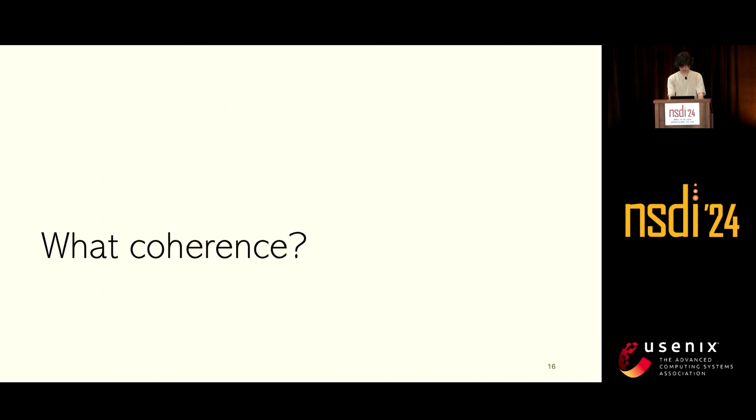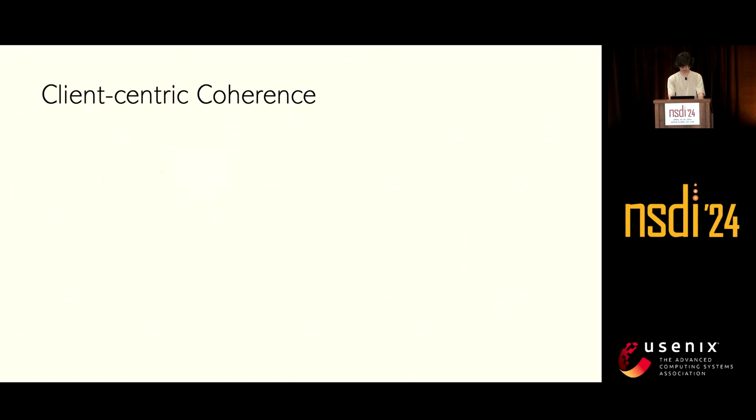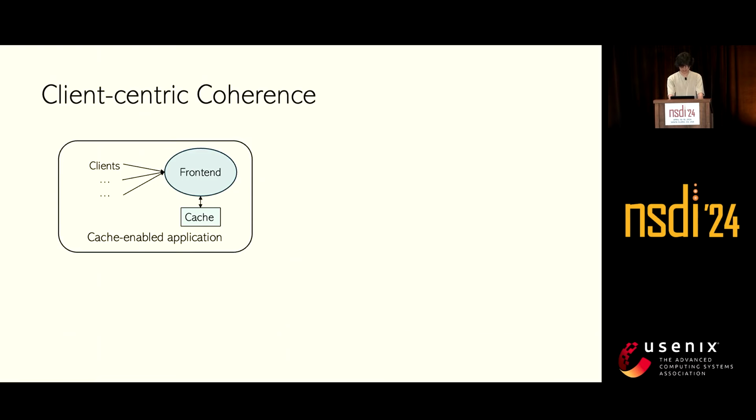So MuCache aims to make microservices cache coherent. But what kind of coherence do we need here? There are multiple ways to define coherence in this setting, but we are only interested in the perspective of the ones who matter the most, the clients that interact with a microservice. You can think of a client as a user using their browser to load a web page. So we want to observe all executions of the cache-enabled application at the client boundary.